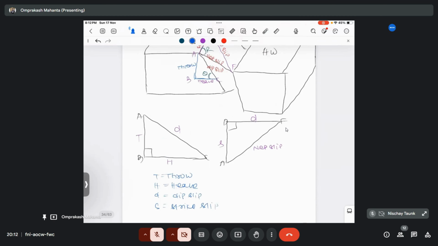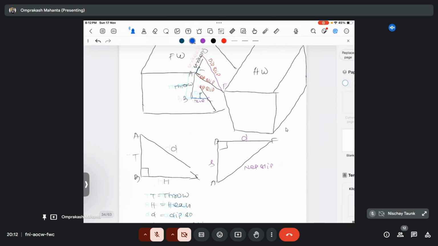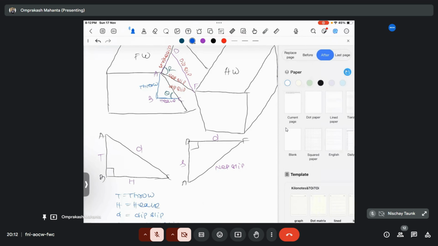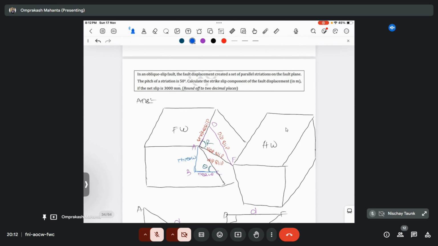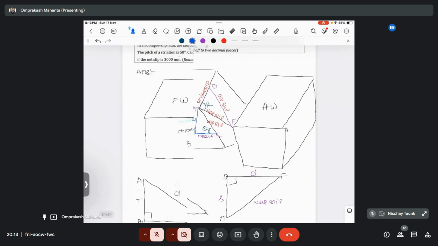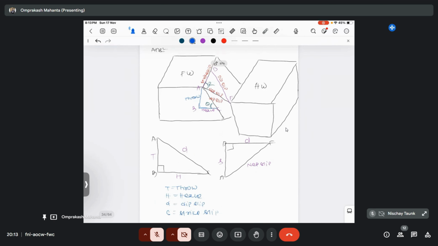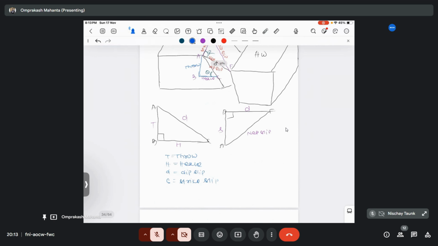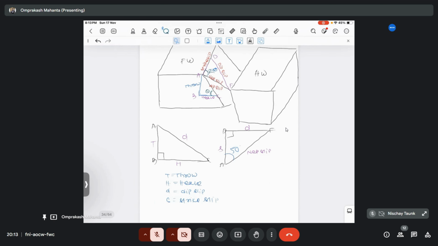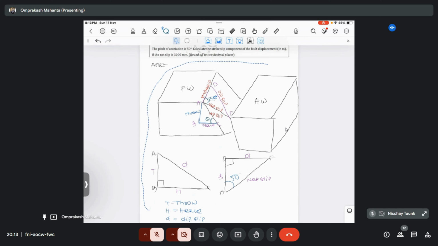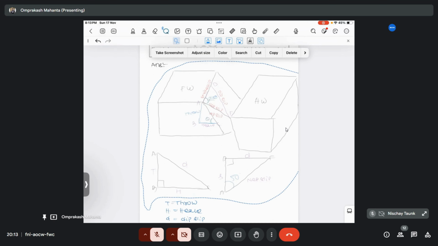Okay, so now let's go to the question. What is this basically saying? The oblique fault displacement created a set of parallel striations on a fault plane. The pitch of the striations is 50 degree. Pitch means rake. It's basically saying this angle is 50 degree. That means the rake angle, this one, is 50 degree, right? Okay, I'm making it small, just wait.